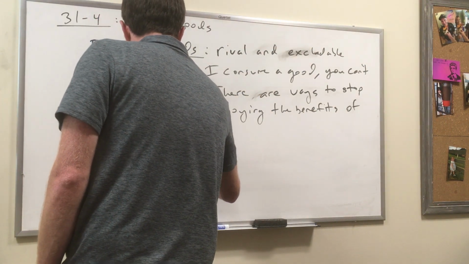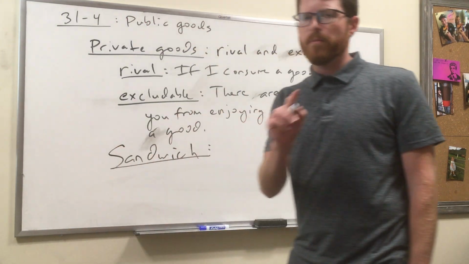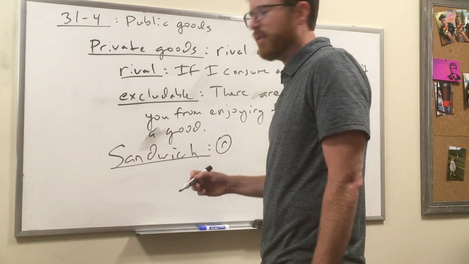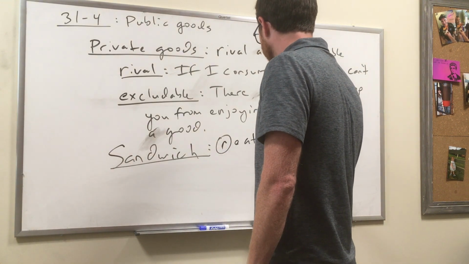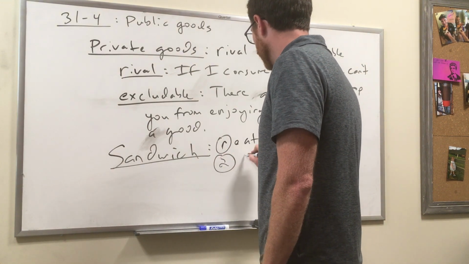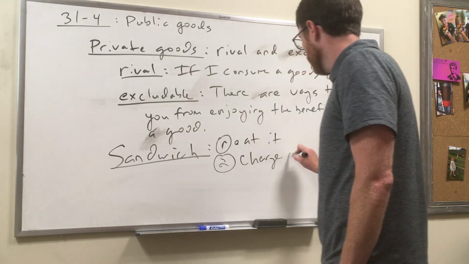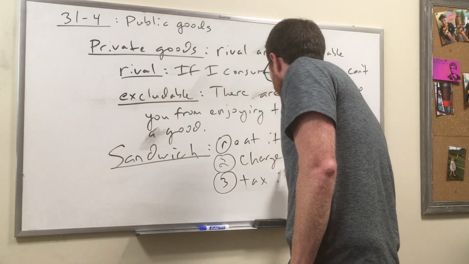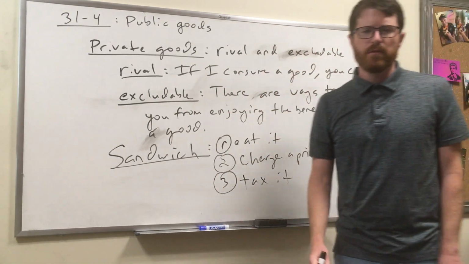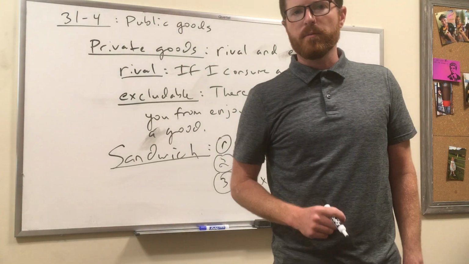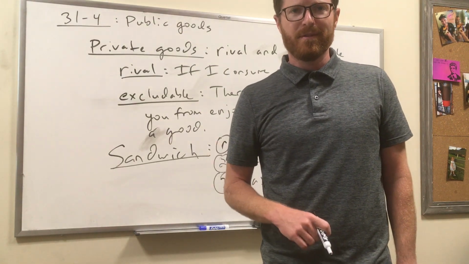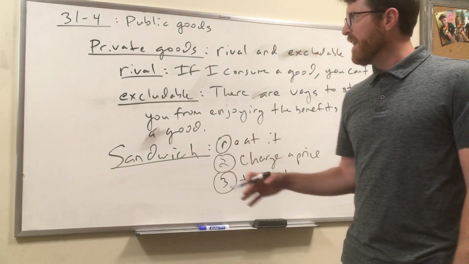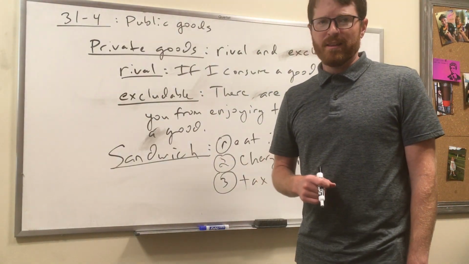So let's stick with that example of a sandwich. All right, what can I do to stop you from enjoying a sandwich? There's lots of things. All right, let's stay relatively practical here. You could eat it. If I eat it, you can't. I could charge a price. If you don't have the money, you won't be able to buy it. I could tax it. All right, there's all kinds of things we could do. If I want to stop you from consuming a sandwich, it's really easy to stop you. Okay, there's lots of things I can do to stop you from consuming it. So the types of stuff you buy are private goods. Right? And it's no mistake.